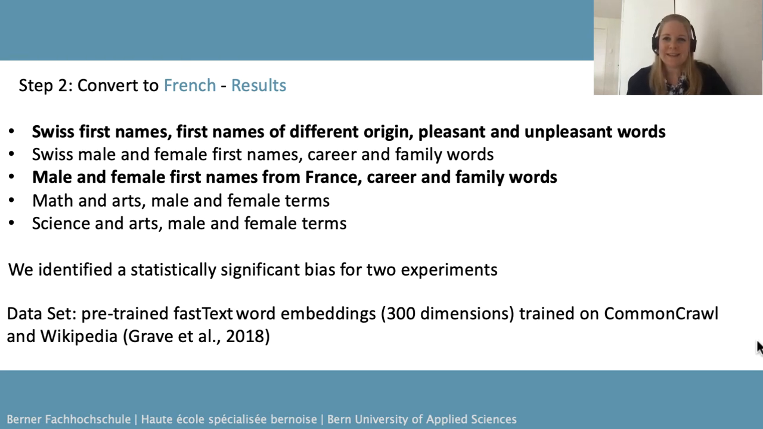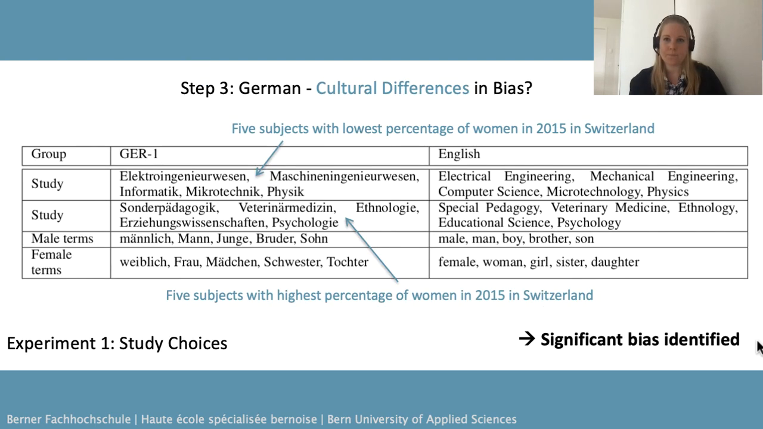These results indicate that bias might differ in different languages or cultures. We therefore further examined the bias in German word embeddings. In a first experiment, we explored whether real-world bias, such as study choices, are reflected in word embeddings. We therefore selected the 5 subjects with the lowest percentage of women in 2015 in Switzerland.